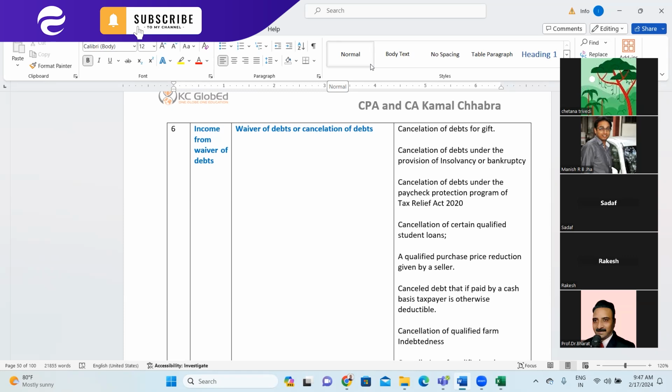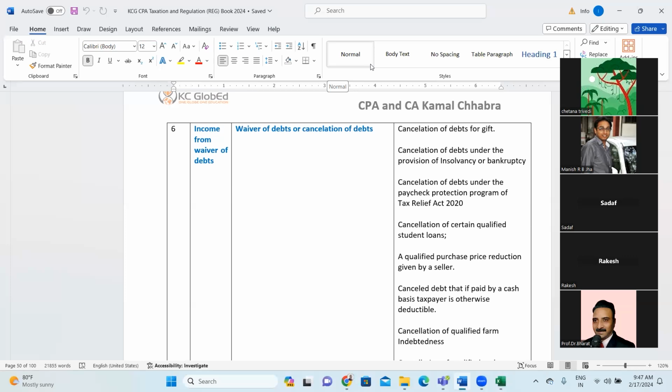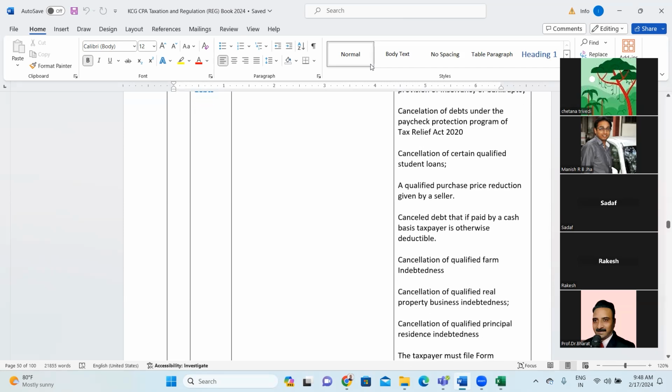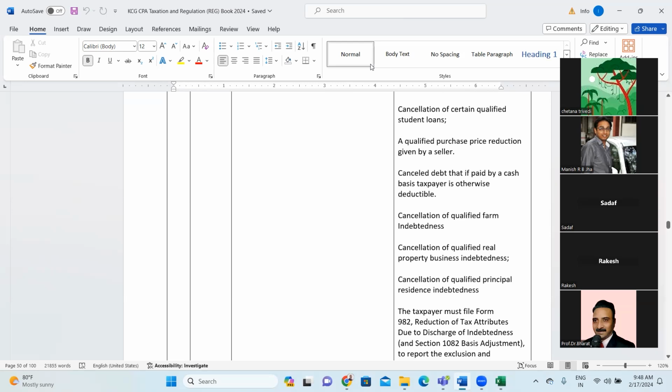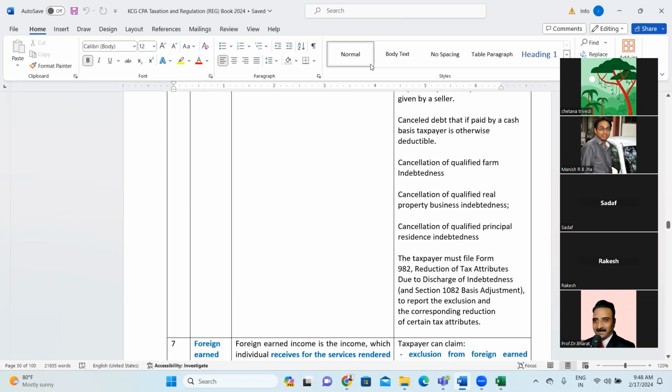A purchase price reduction given by the seller will not be considered as part of income. Instead, it is considered as a lower cost of inventory in future when he or she is purchasing. Next is cancellation of debt if paid by a cash basis taxpayer is otherwise deductible.